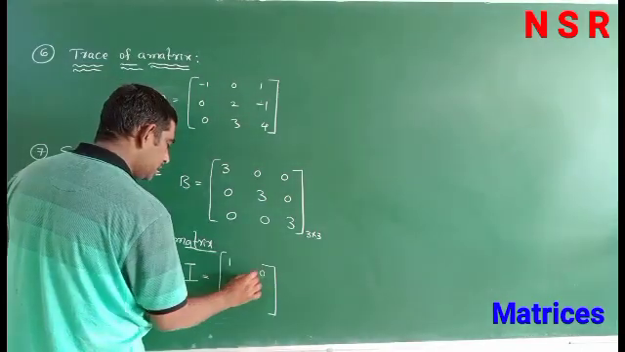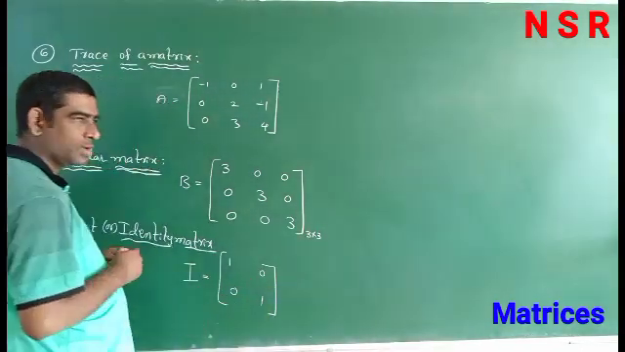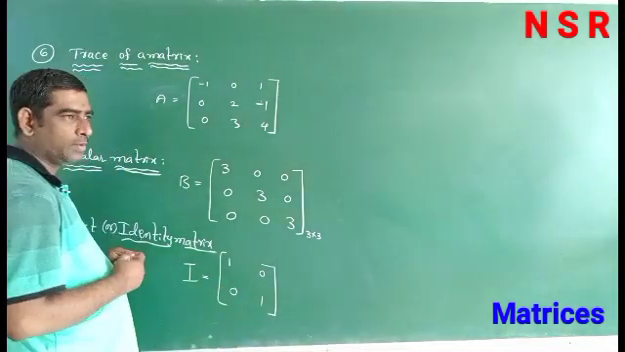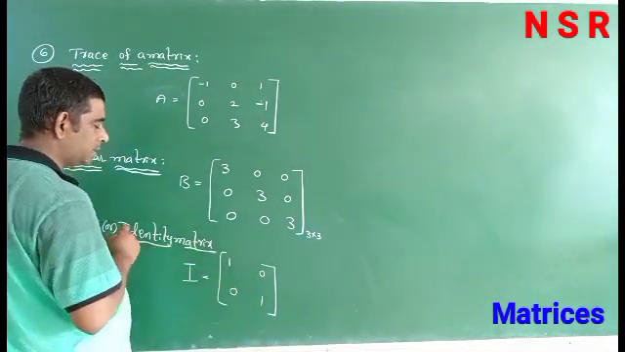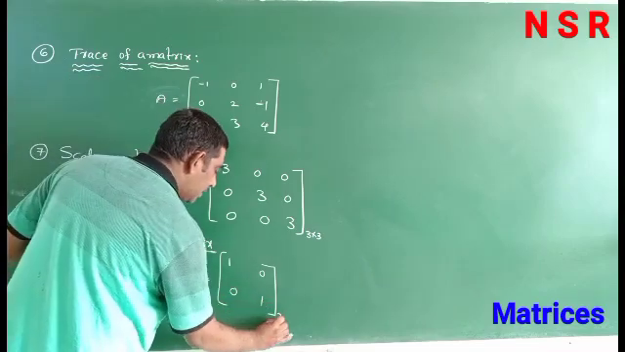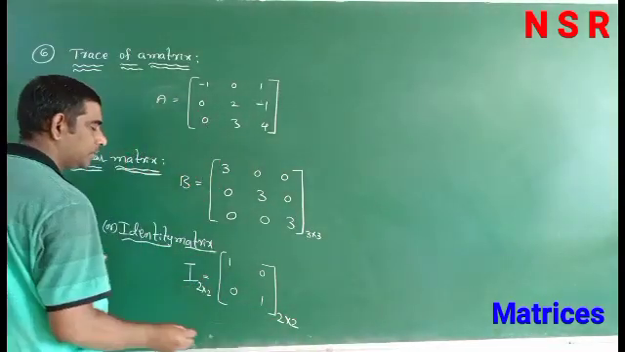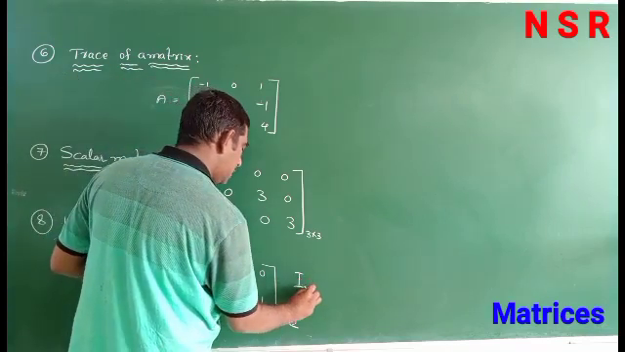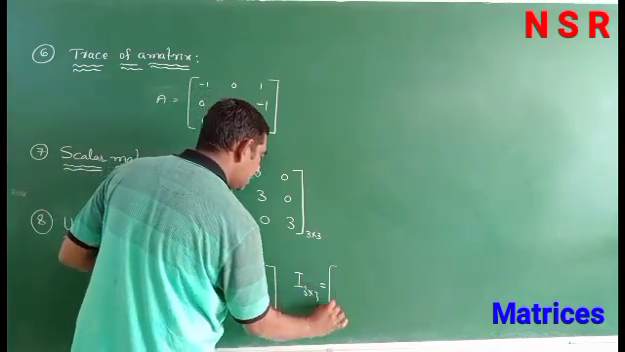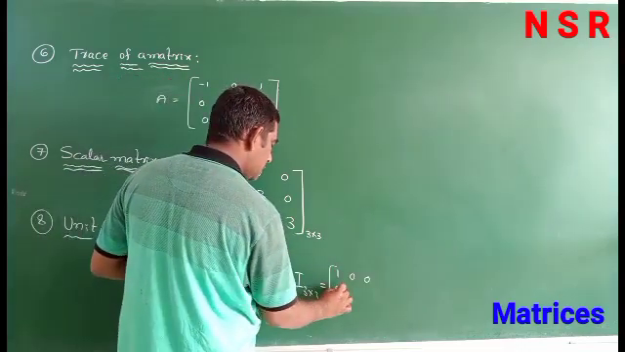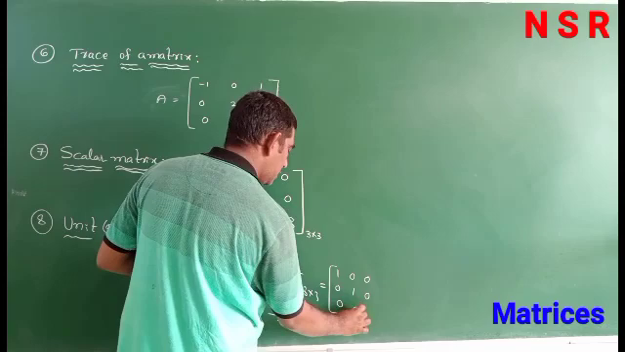Suppose you write 1 0 0 1. So, it is a square matrix. These two diagonal elements equal to 1, remaining elements 0, is called unit matrix or identity matrix. This is I 2 by 2. Suppose I 3 by 3, identity matrix with 3 by 3 order is 1 0 0, 0 1 0, 0 0 1.